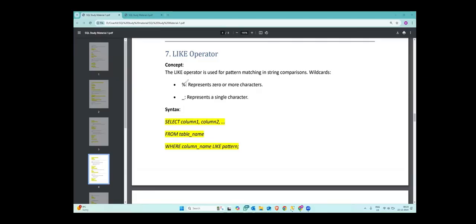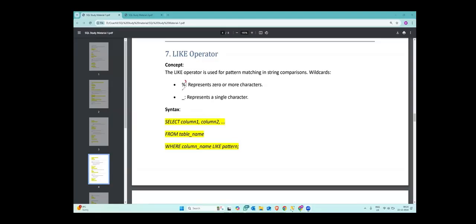Yes, Abhishek. In this, what does "more" mean? Like, any number of characters? Zero is what it starts with, and more is anything greater than 0: 1, 2, 3, 4, 5, 6, 7, 8. Okay, okay.